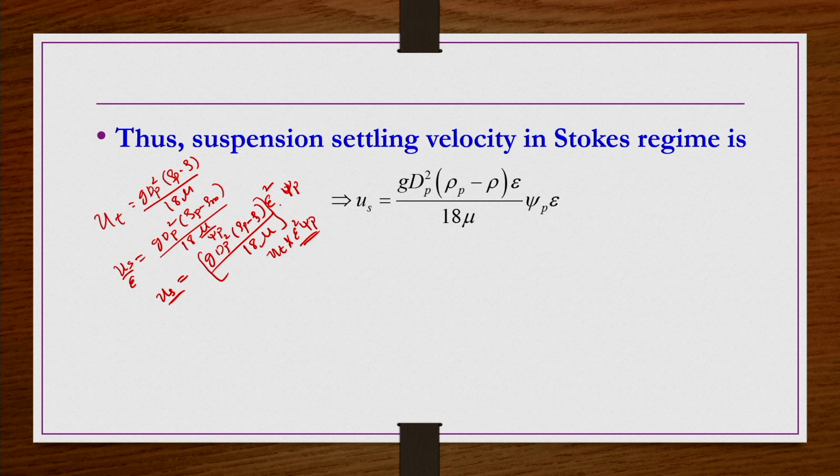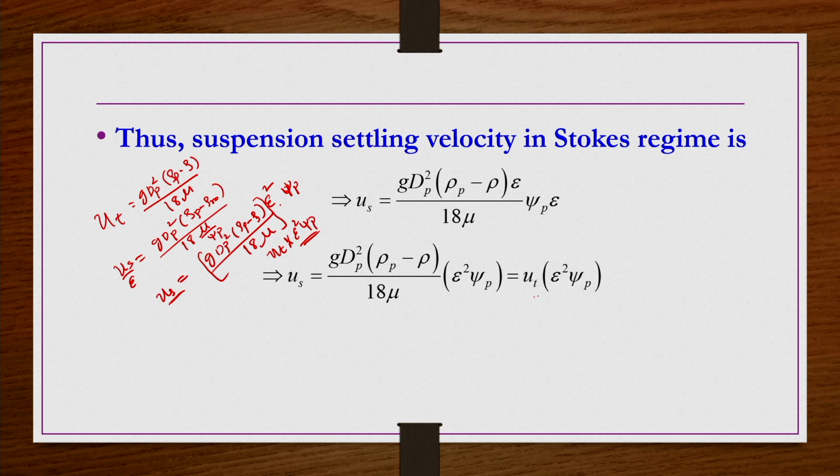So this is what we do, and now there is a relation between the suspension velocity and the terminal velocity of a single particle. Why are we doing this? Because in general we have a large number of particles, so we cannot do individual calculations for individual size particles, and that becomes very difficult. So we assume that the average size of the particles in the suspension is a constant value.